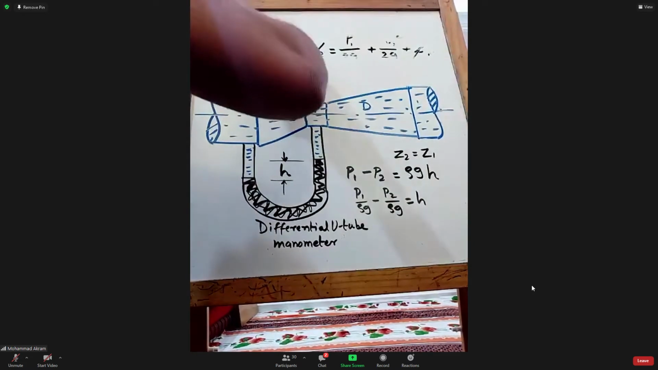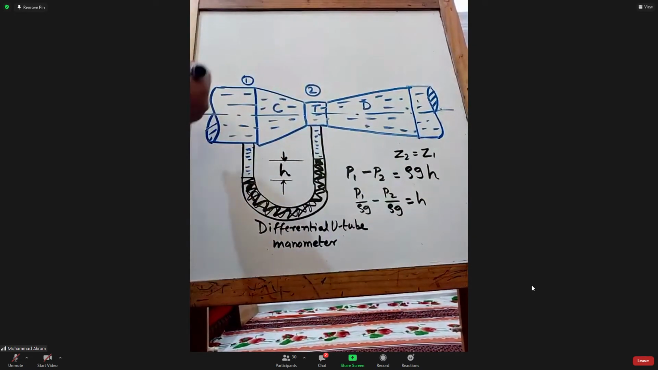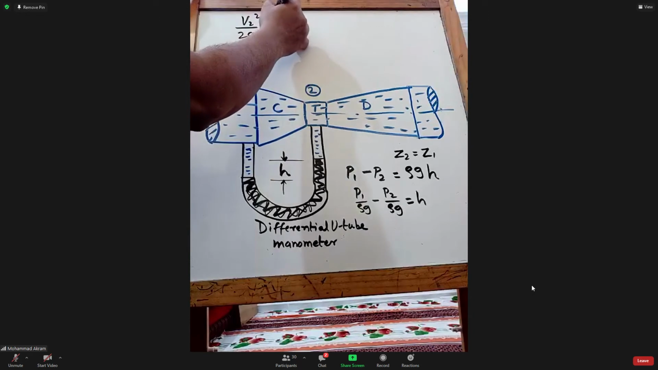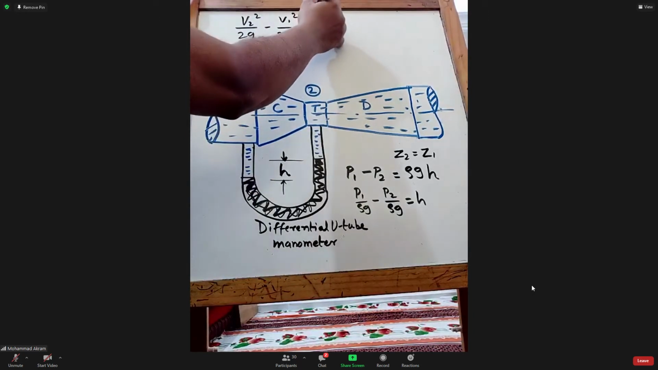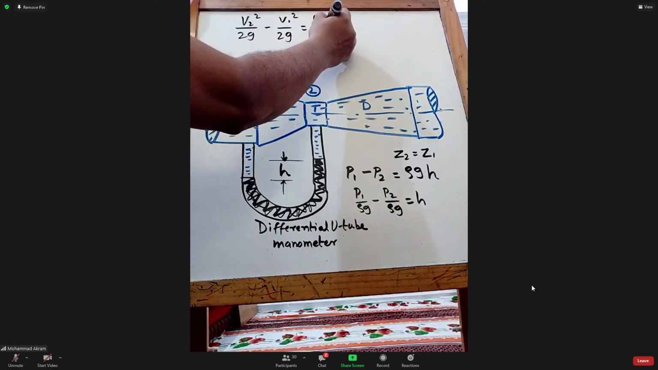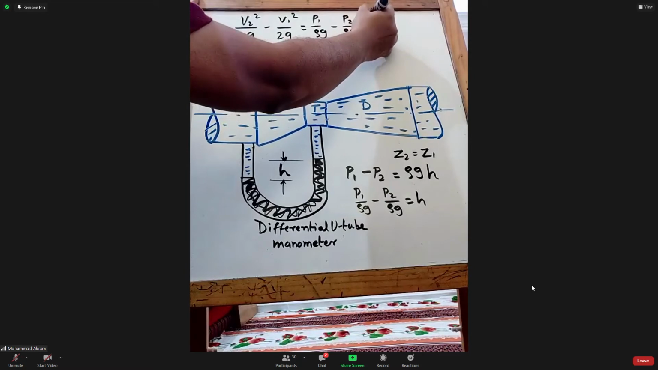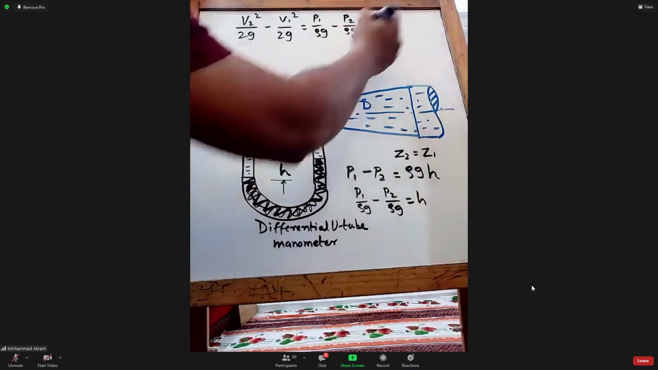So what will I get from this? V2 square by 2g minus V1 square by 2g is equal to P1 by rho g minus P2 by rho g, and it is equal to H. Am I right? So this is equation 1.